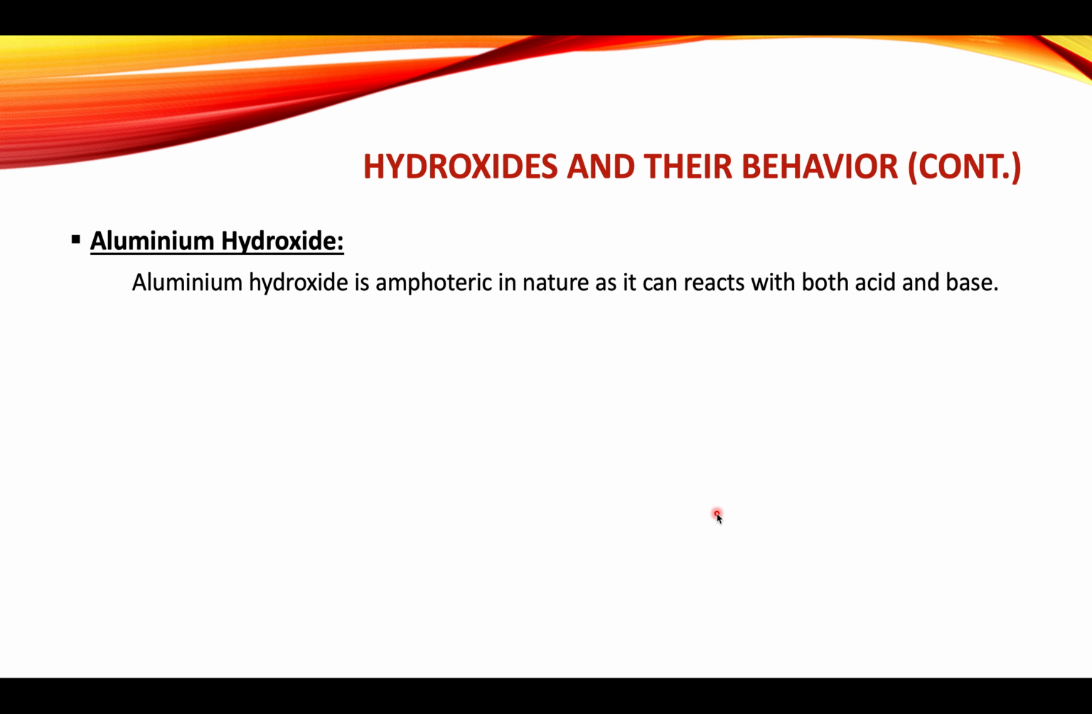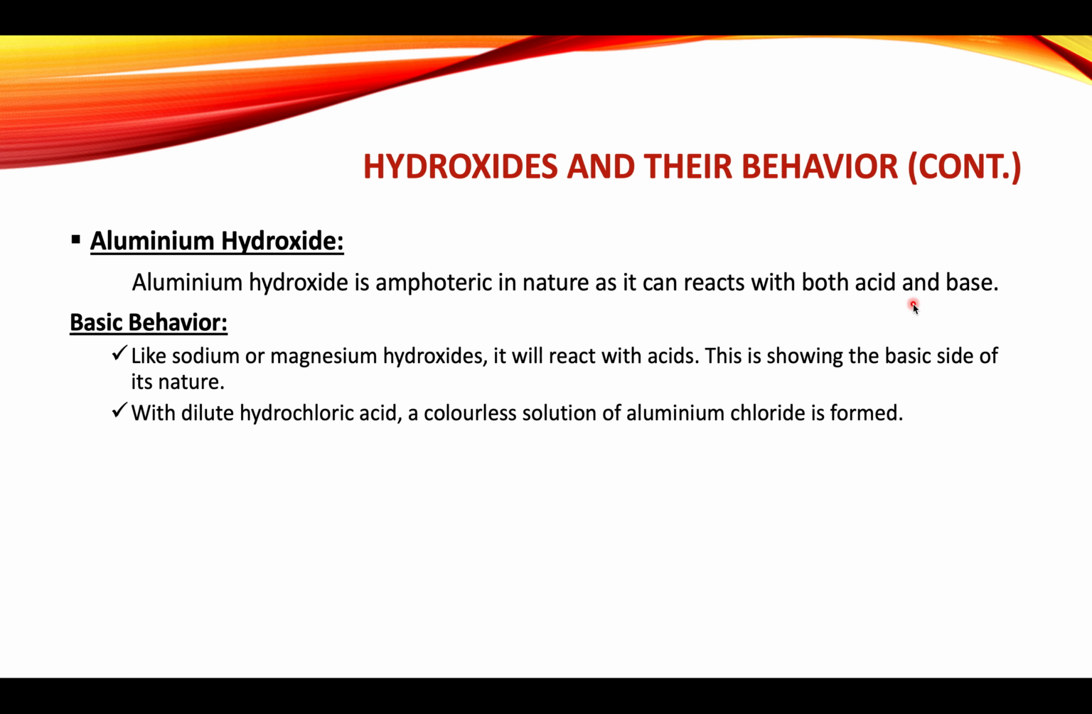Next comes the aluminium hydroxide. Aluminium hydroxide is amphoteric in nature. What does the word amphoteric mean? Amphoteric means dual nature, both acidic and basic properties. Aluminium hydroxide can show acidic as well as basic properties. It can react with both acids and bases.